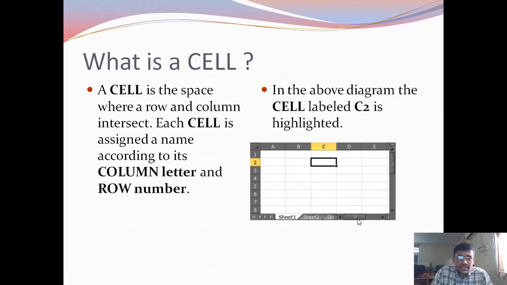That's why the cell address is indicated as C followed by row number 2. The active cell is the one presently selected. Column is C and row number is 2. The cell address is C2.